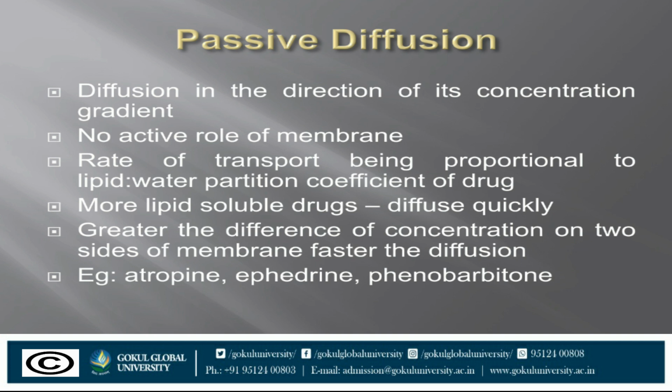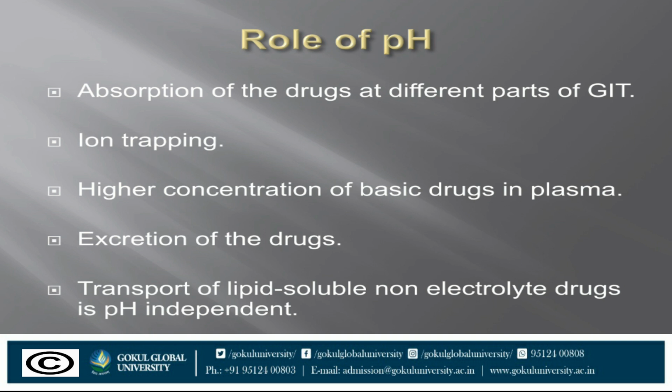Transport is directly proportional to the lipid water partition coefficient of the drug, and a more lipid soluble drug will diffuse quickly. The greater the concentration difference on two sides of the membrane, the faster will be the diffusion. Some examples are atropine, ephedrine, phenobarbital, etc. So what's the role of pH in this?